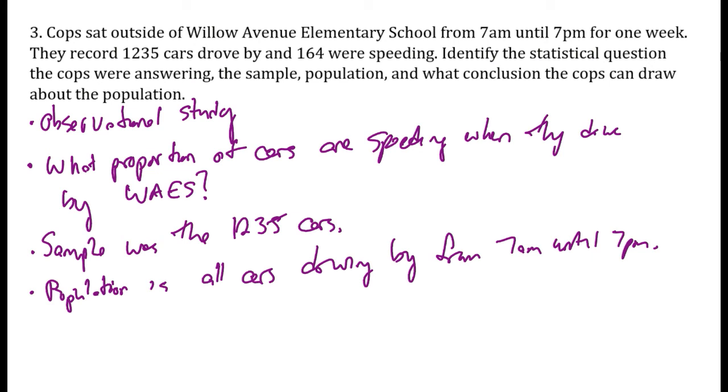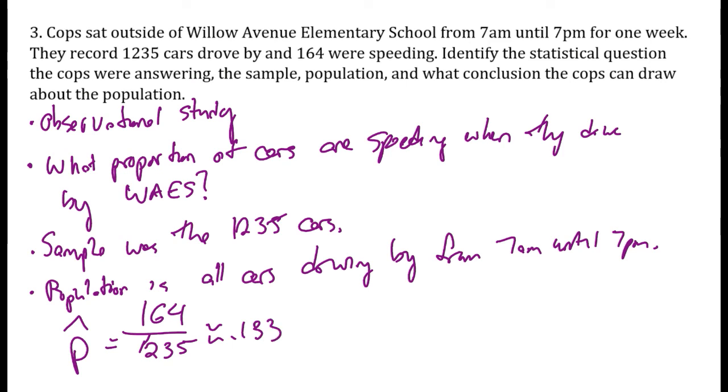What conclusion can the cops draw? Well, the cops have a sample proportion here. The cops have a p-hat of 164 out of those 1,235. So this is a part-to-whole comparison. What's our sample proportion for these cars? Well, let's divide 164 by 1,235. When you type that into a calculator, you get approximately 0.133.